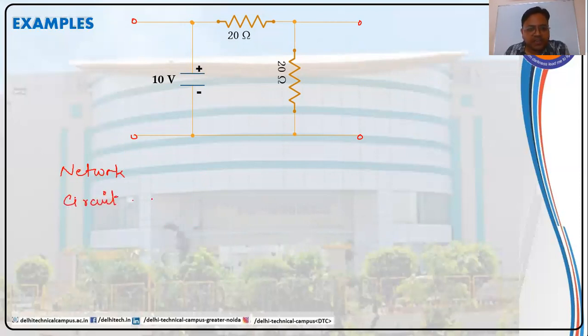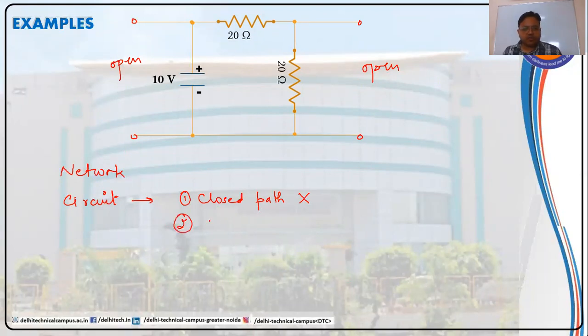Can it be regarded as a circuit? Let us see. We have an open section here. We have an open section here. That means the first condition of closed path is not satisfied. So that means it will not be a circuit.